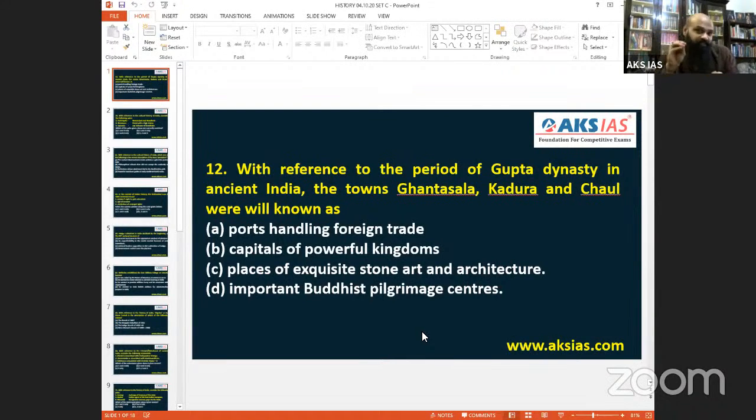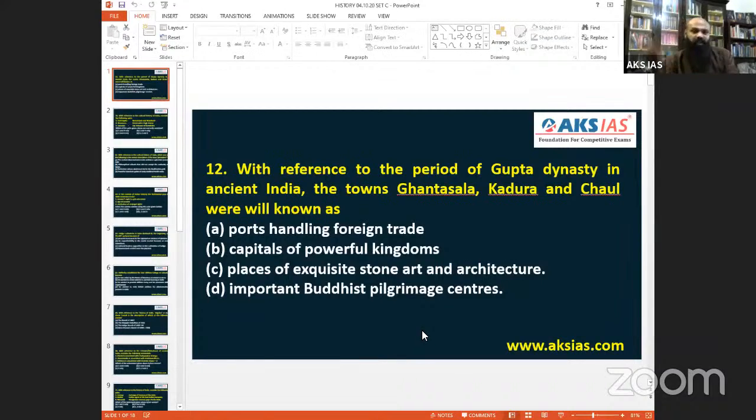So look at the statement: ports handling foreign trade. When you think about foreign trade, immediately we come to the coastal areas. So definitely Ghantasala and Kadura cannot be considered areas where foreign trade can be handled.